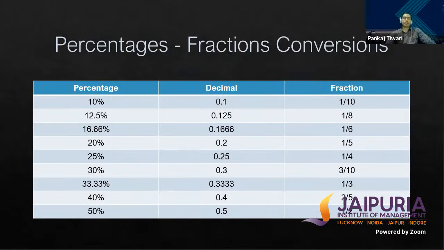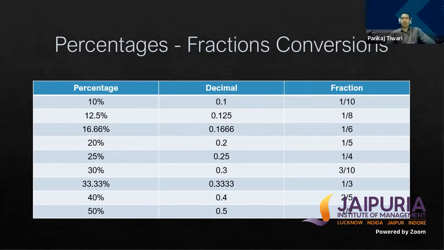Here I will talk about percentages and their fraction conversions. We can see that percentages can be written as decimals as well as fractions. We can write fractions as percentages, or convert decimals into percentages, or vice versa. Here we can see various conversions of percentages, whether it is 10%, 12.5%, 16.66%, 20%, 25%, and so on. We can convert each percentage into a decimal value, and we can convert the decimal value into a fraction.